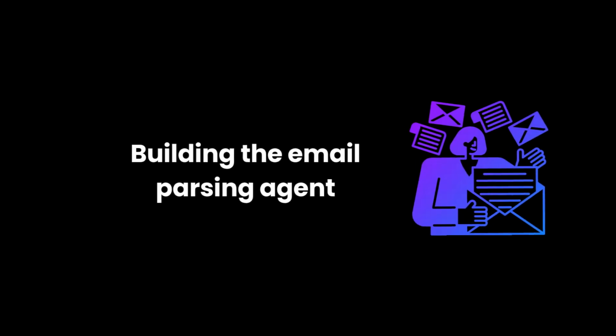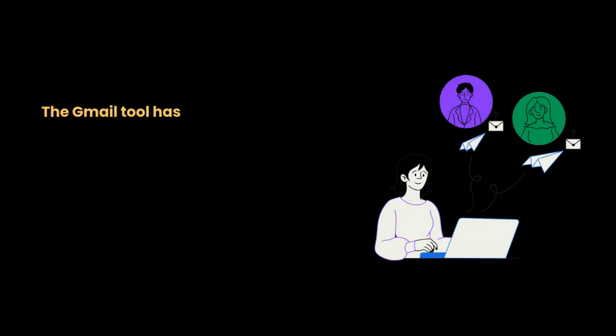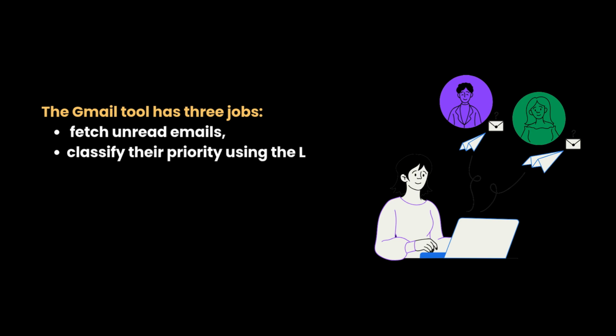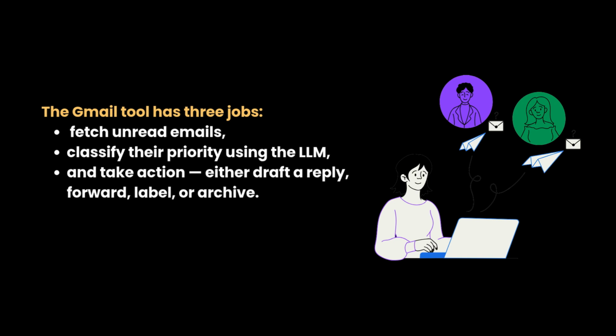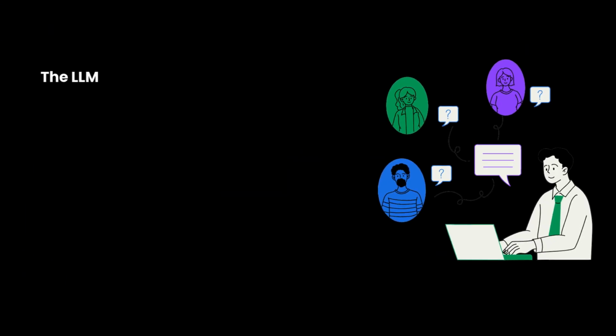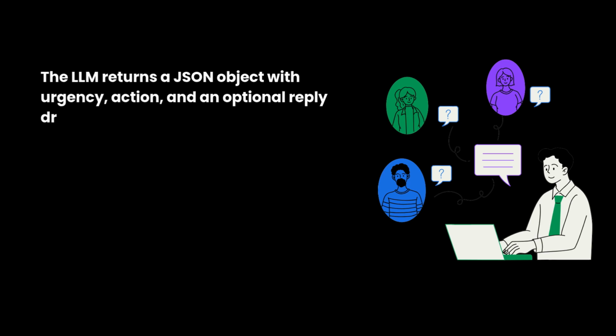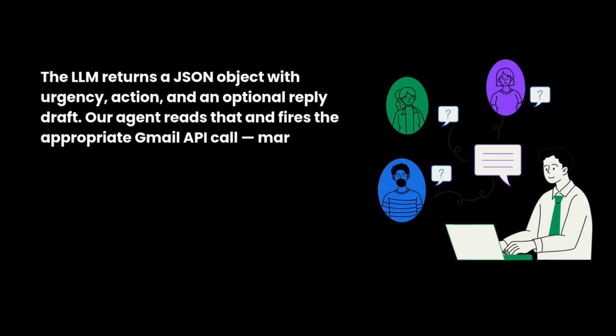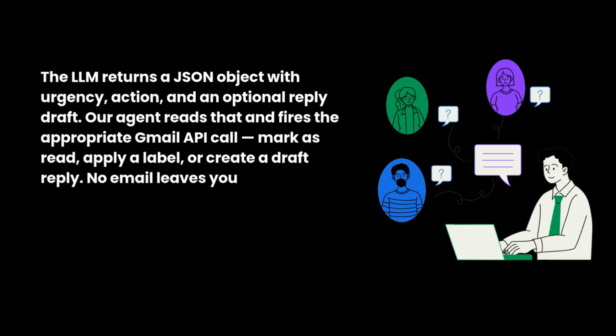Building the email parsing agent. The Gmail tool has 3 jobs: fetch unread emails, classify their priority using the LLM, and take action. Either draft a reply, forward, label, or archive. Here's the core structure. The LLM returns a JSON object with urgency, action, and an optional reply draft. Our agent reads that and fires the appropriate Gmail API call. Mark as read, apply a label, or create a draft reply.